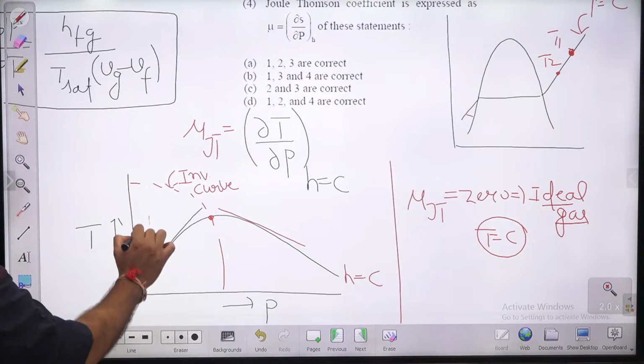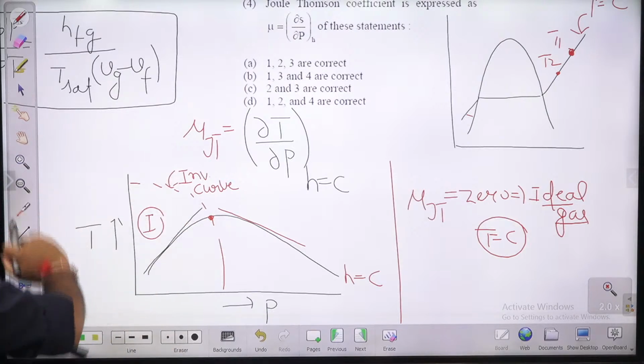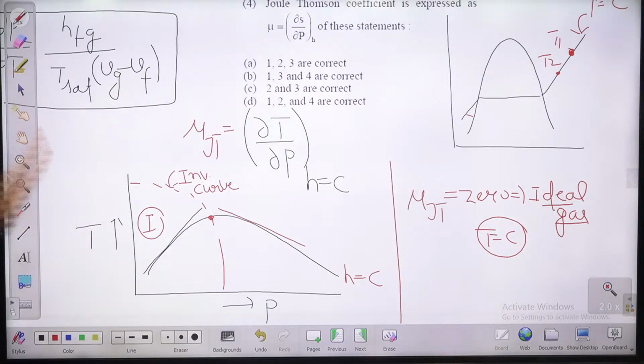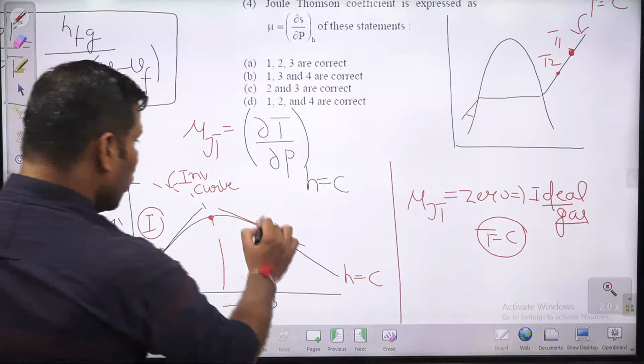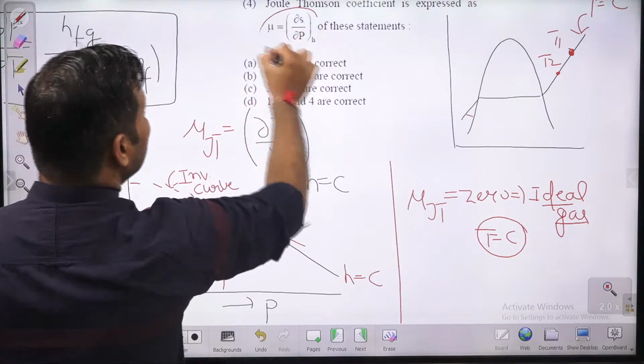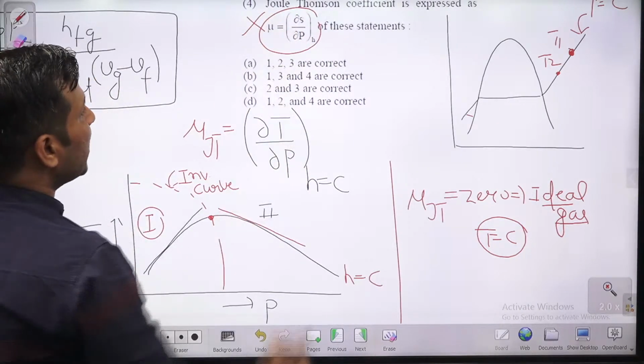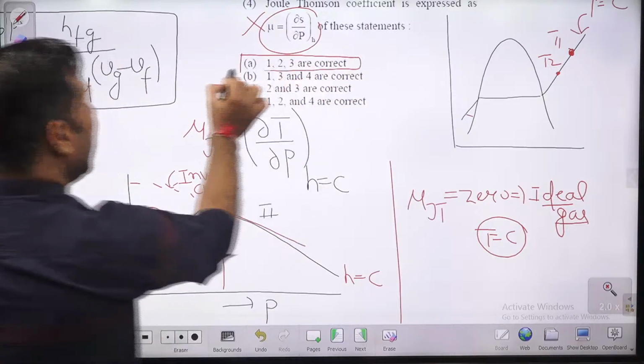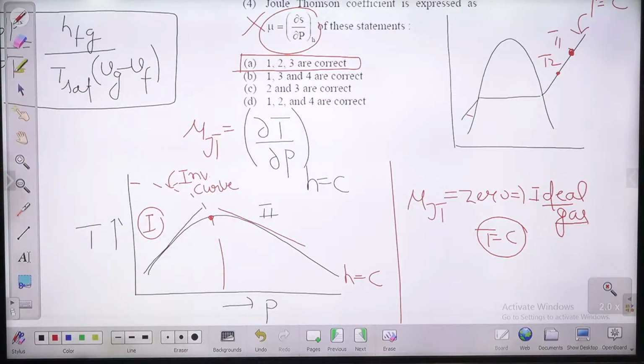So if you are in region 1, the region left of the inversion curve, what slope do you get, children? Mu JT is positive, and we will get the cooling effect if you are carrying out throttling of a real gas. But if you are in region 2, then mu JT is negative, and we will get heating if you carry out the throttling. So this statement is not right, guys. Here mu is equal to del S by del P. This is not right. So only statements 1, 2 and 3 are right. So option A is the right answer for this question.